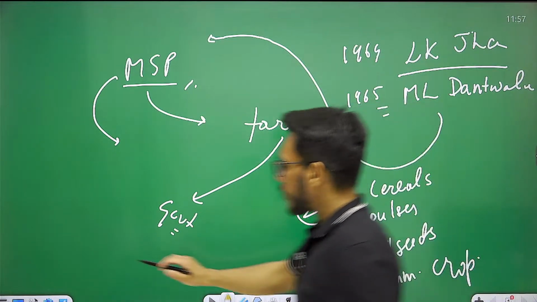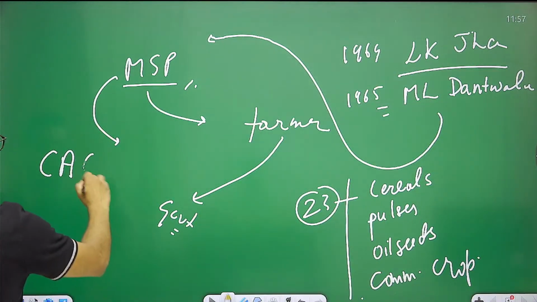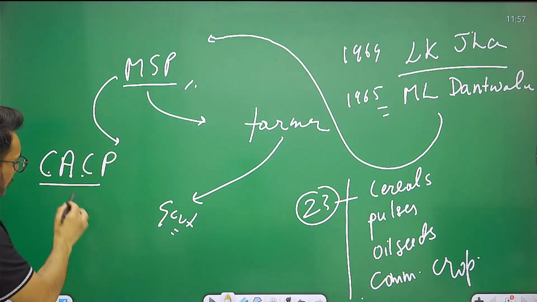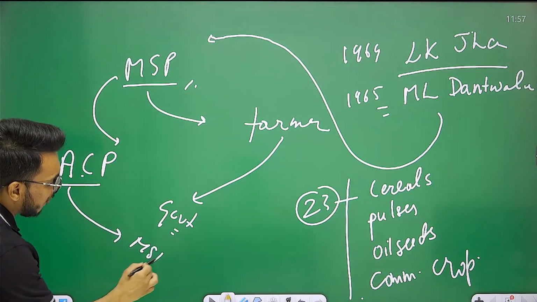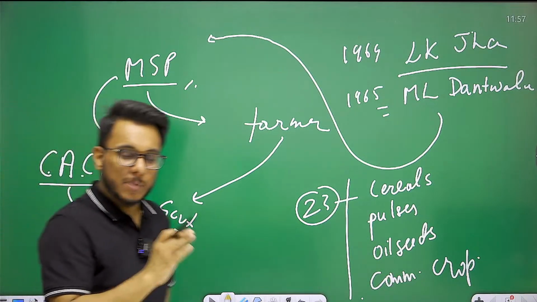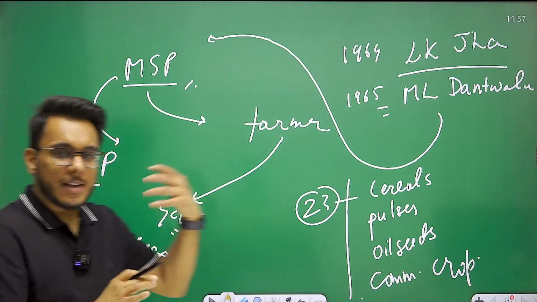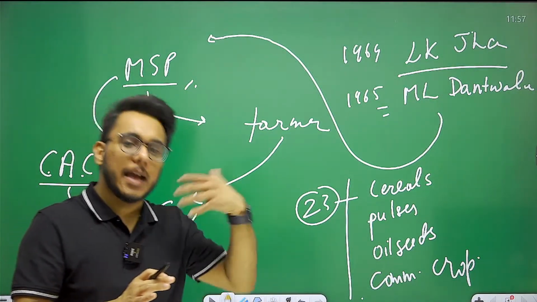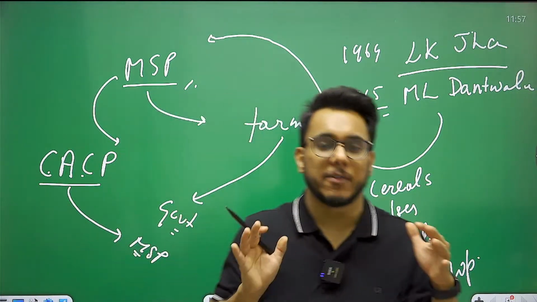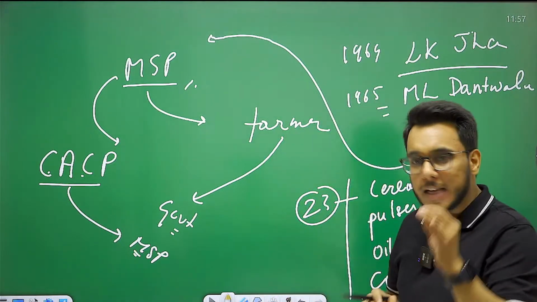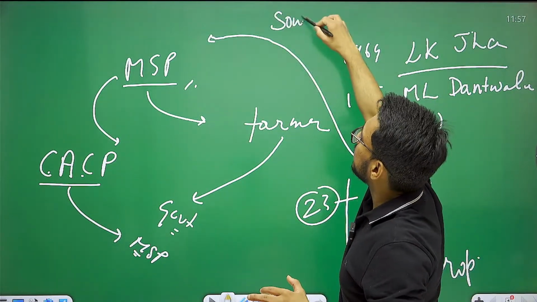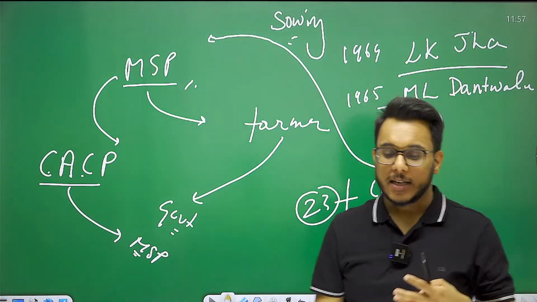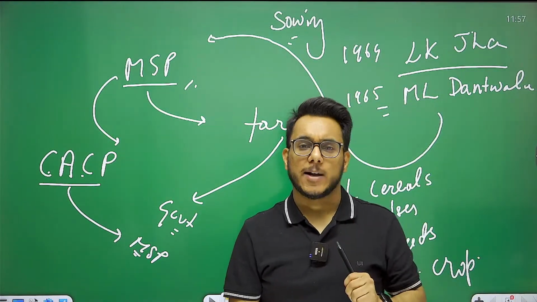Now we have the Commission for Agricultural Costs and Prices, CACP. It recommends MSP for every crop every year. CACP advises the government, and the Union Cabinet finally approves what will be the actual MSP given to the farmer. This is declared before the sowing season so that the farmer can take their decision and then sow a particular kind of crop.